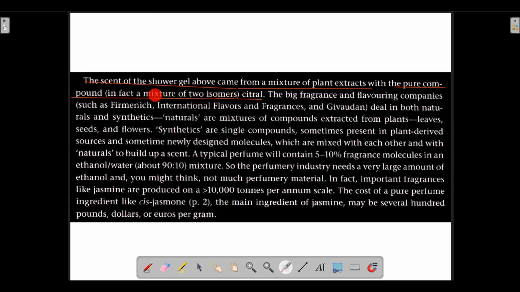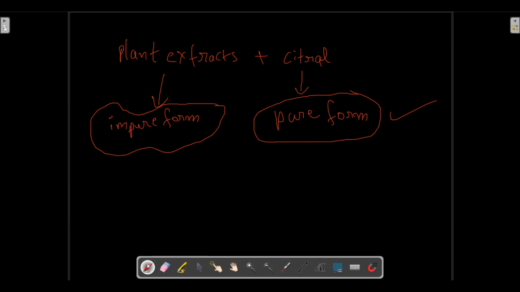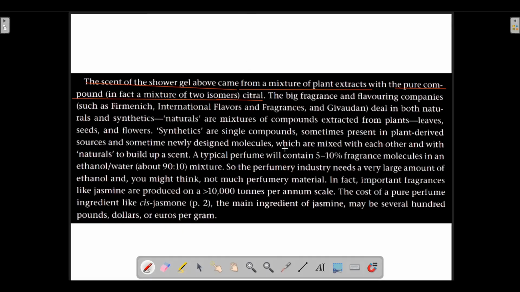And this citral is a mixture of two isomers, called citral A and citral B. Now I am giving you one small homework. The homework is to find out the structure of citral A and find out the structure of citral B. This is your homework. After watching this lecture, find out their structures.